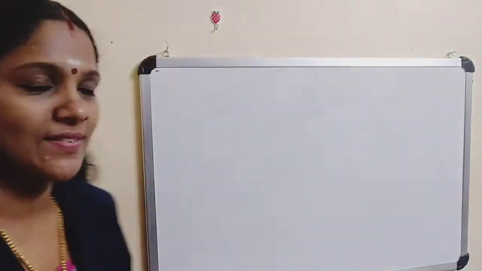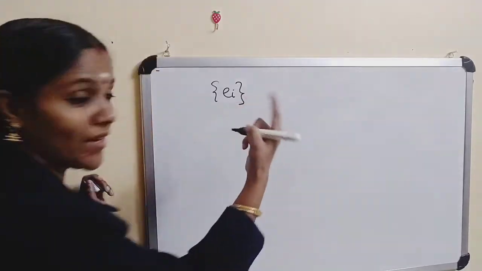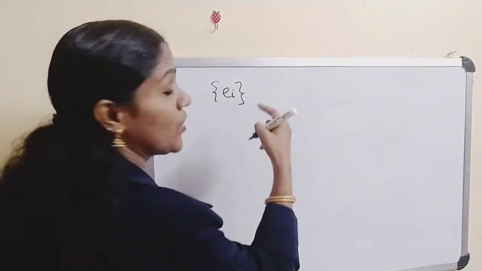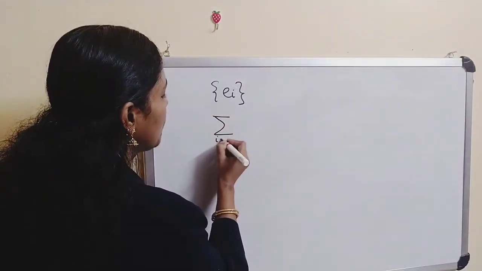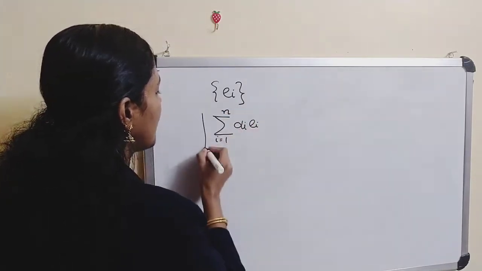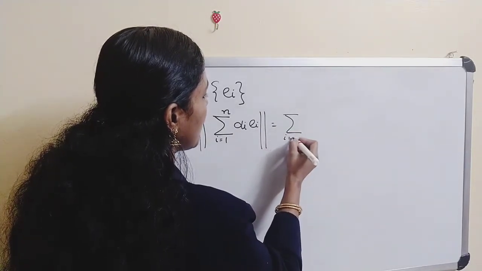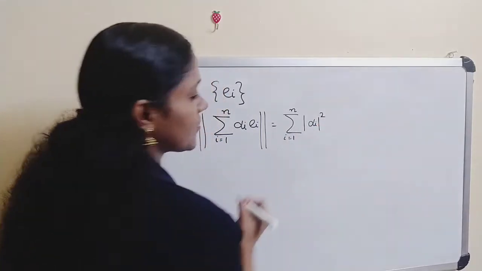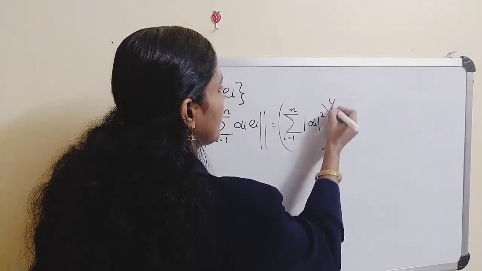The corollary says that if the e_i form a pairwise orthogonal, normalized set, then the norm of the sum from i equals 1 to n of alpha_i e_i is equal to the sum from i equals 1 to n of mod alpha_i whole squared, whole raised to 1 by 2.